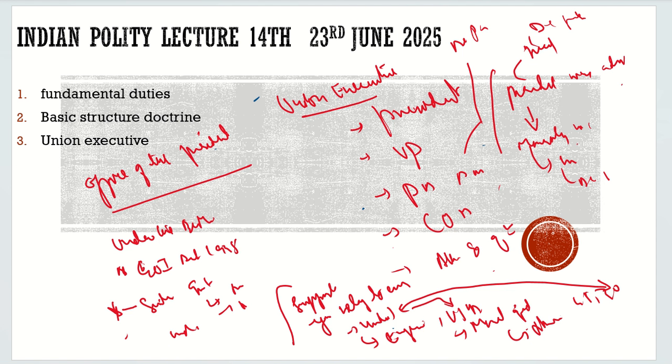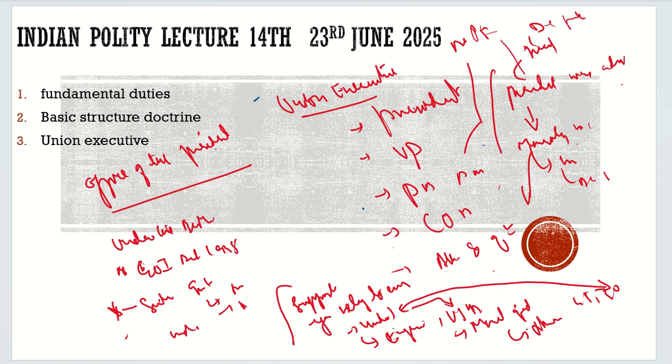But what is the difference between the British monarch and our president? England has the monarchy democracy, and we have the republic democracy. Our president is being elected. We elect our president. So this is the basic understanding which we need to have.